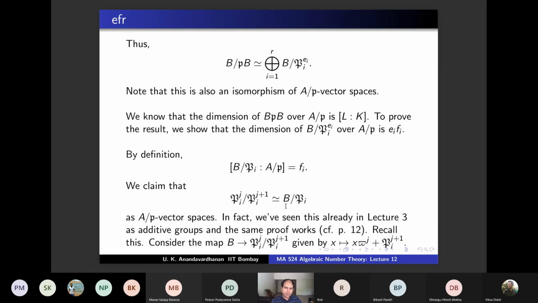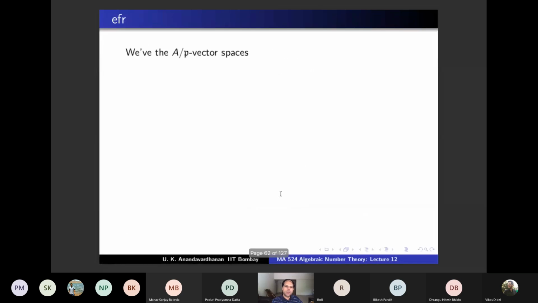This we have done already. So you have this isomorphism, and therefore you are done. Why? Because you want to prove that the dimension of this vector space is e_i f_i. For each j, this quotient is this. So you consider this decreasing containment of vector spaces.